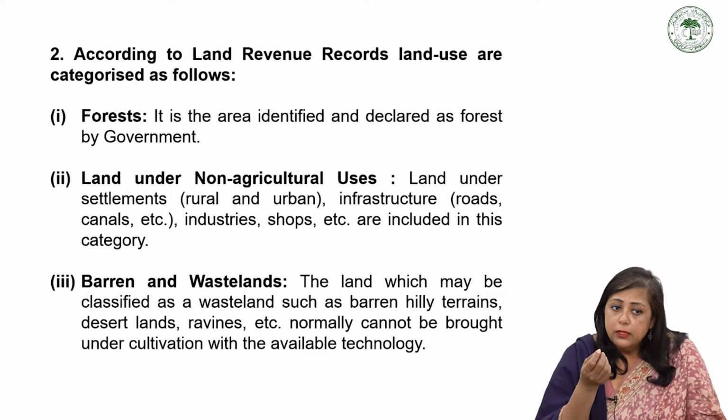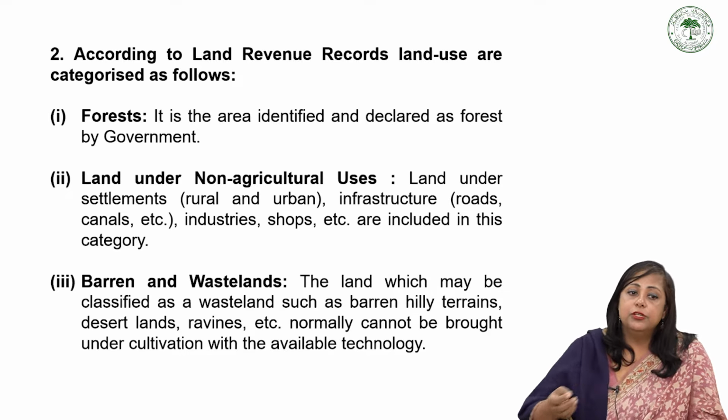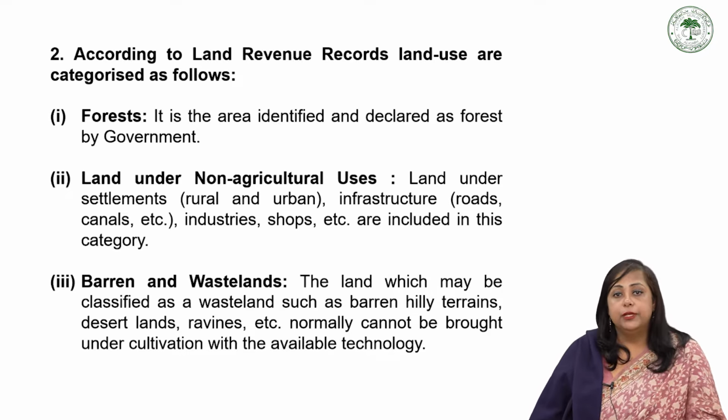Then barren and wasteland: land which may be classified as wasteland, such as barren, hilly terrain, desert land, and riverine, normally cannot be brought under cultivation with the available technology.